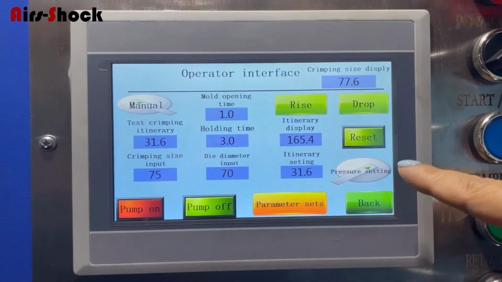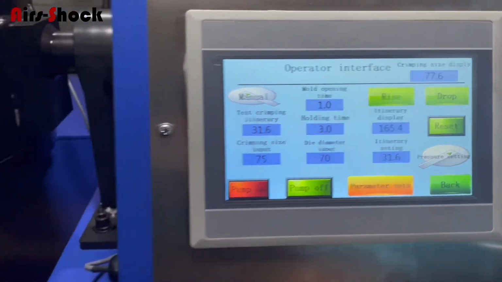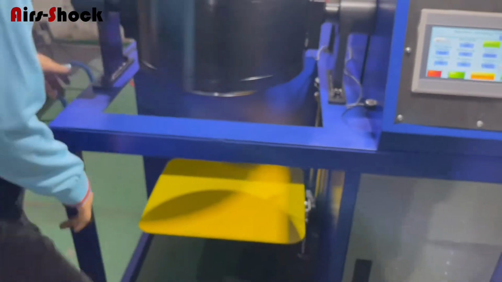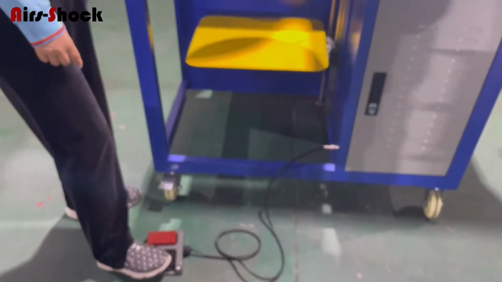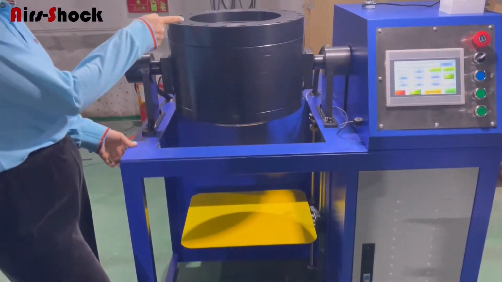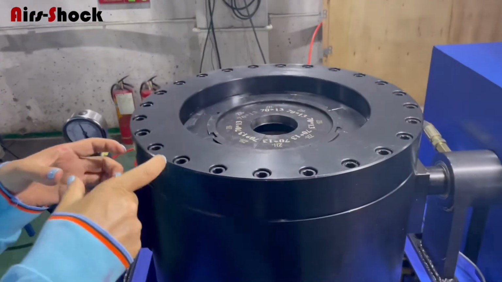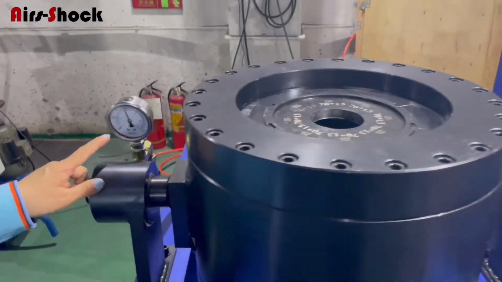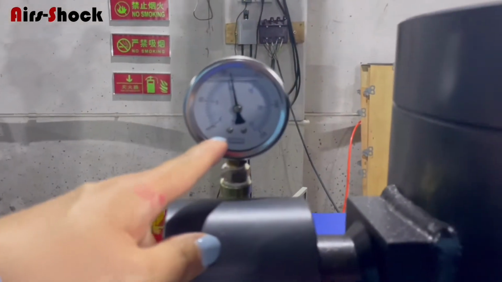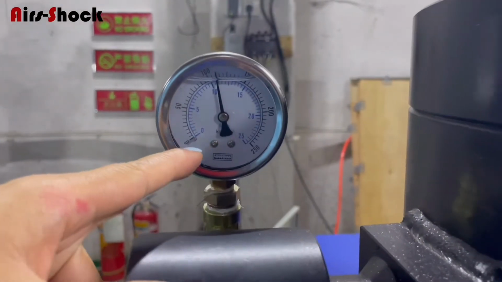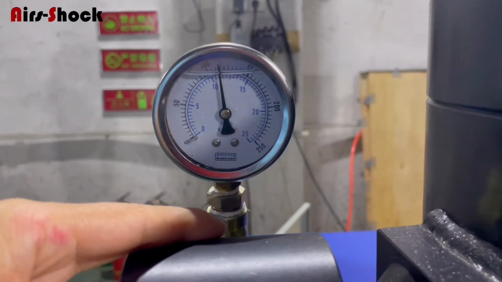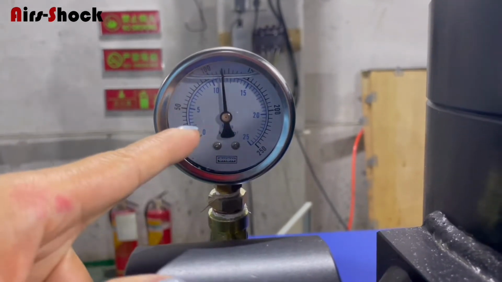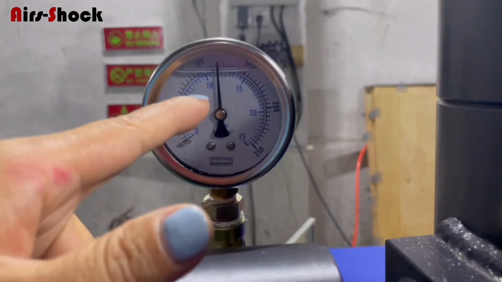Okay, and now here my foot touches the brake button. Okay, the tooling will close to the end, and now here on the pressure gauge you can see the pressure is 10 kg. Okay, we use the pressure unit kg. Okay, now it is not 10, maybe more than 10.